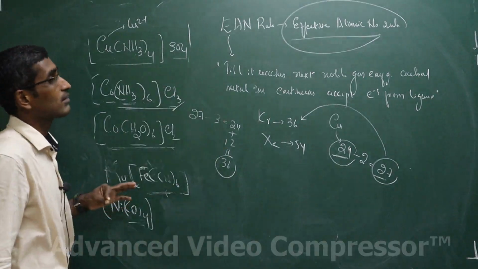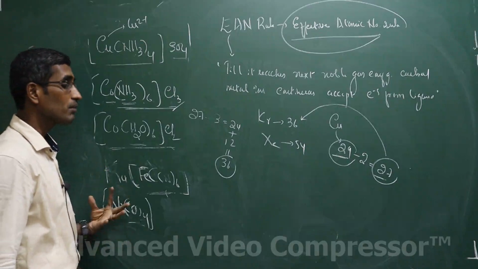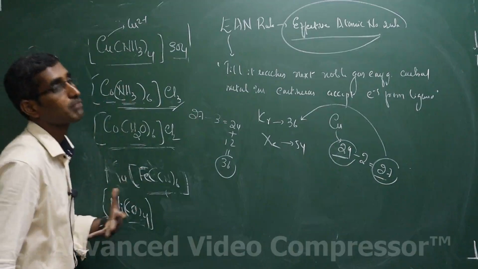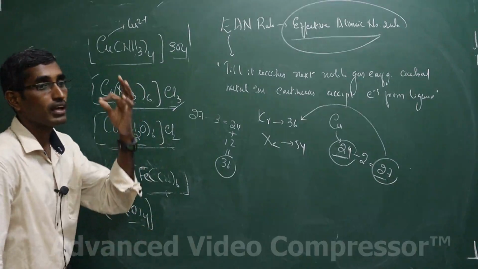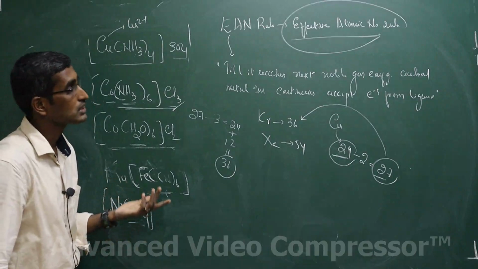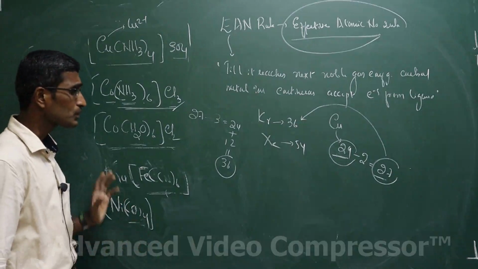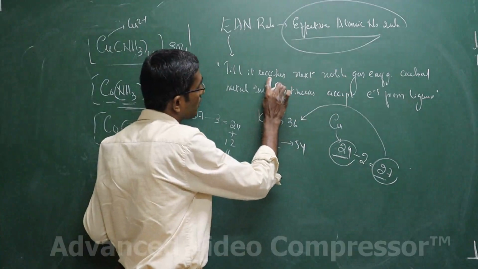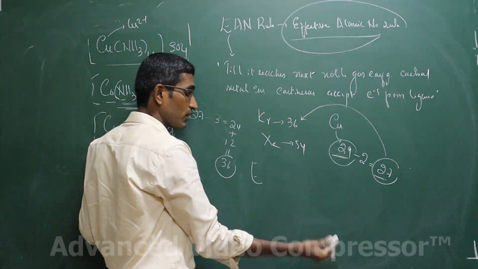Some complexes will satisfy the EAN rule, some complexes will not satisfy the EAN rule. They may ask you, based on the EAN rule, which of the following complexes is highly stable. One which satisfies the EAN rule, we consider to be stable. One which doesn't satisfy the EAN rule is considered to be an unstable complex. That's it, very simple. So how do you write the EAN rule? The central metal ion keeps accepting the electron till it reaches the next noble gas configuration.